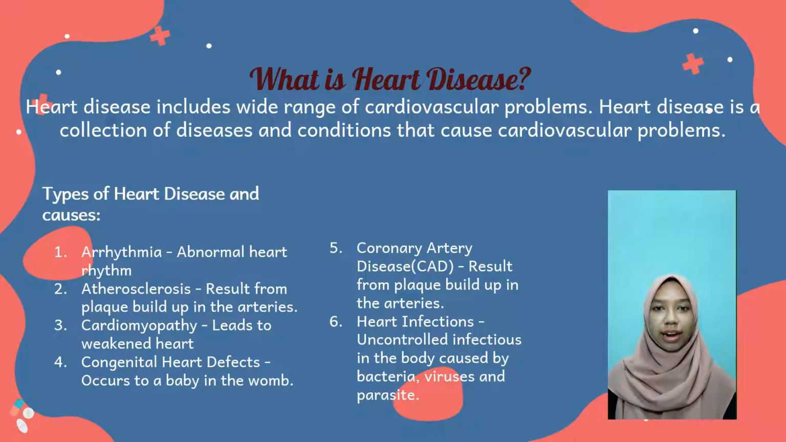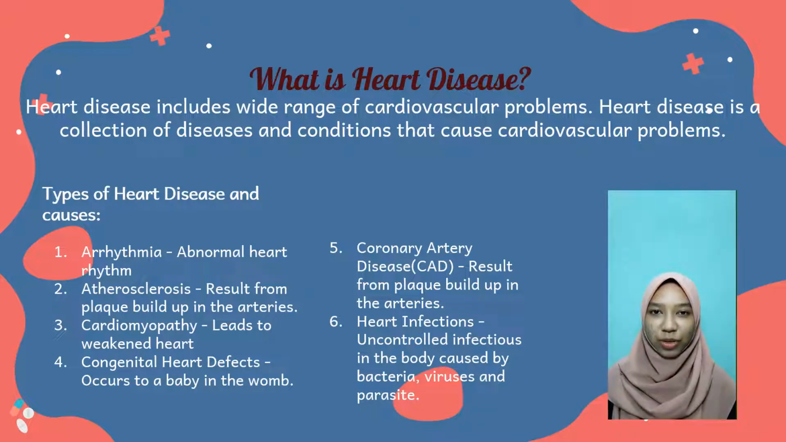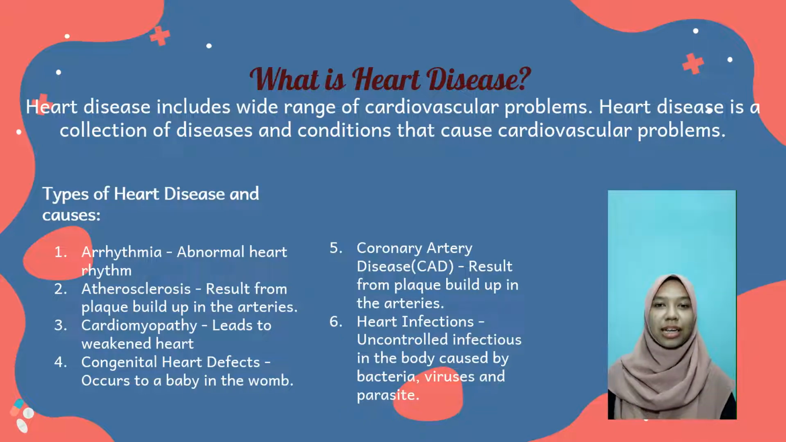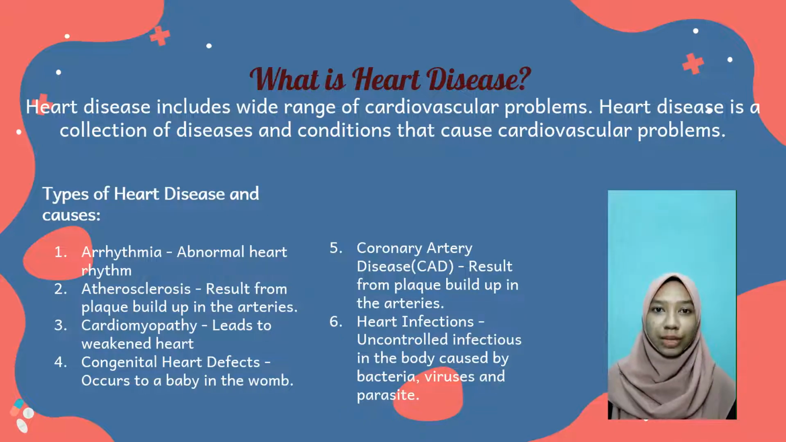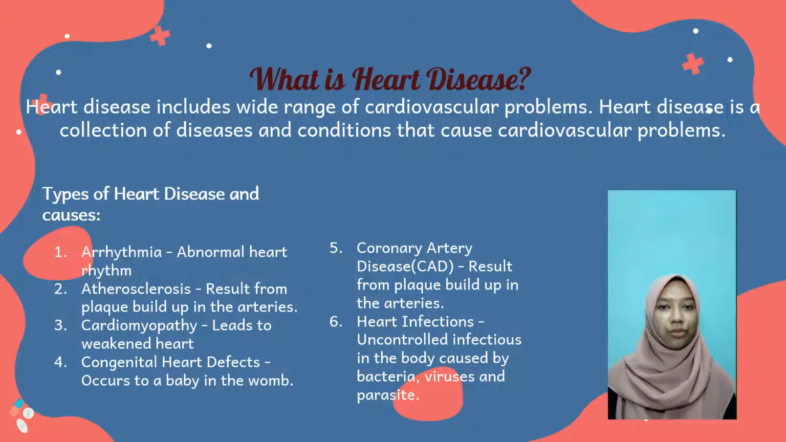First is arrhythmia, an abnormal heart rhythm, whose causes include diabetes, high blood pressure, excessive alcohol or caffeine, and others. Second is atherosclerosis, which results from plaque build-up in the arteries. Third is cardiomyopathy, which leads to a weakened heart. Next is congenital heart defects, when it occurs to a baby in the womb.